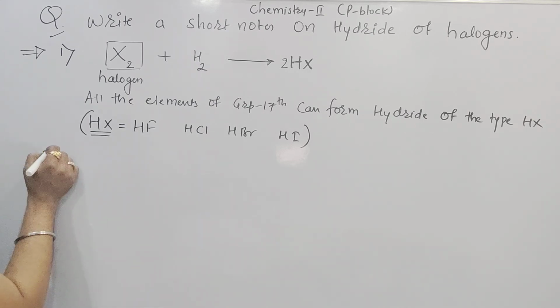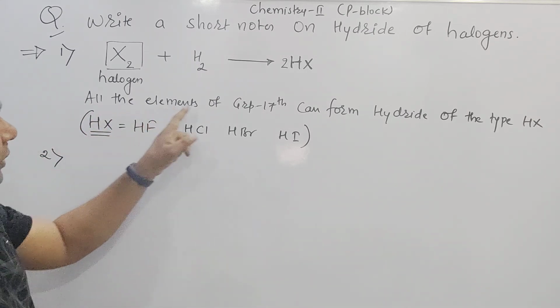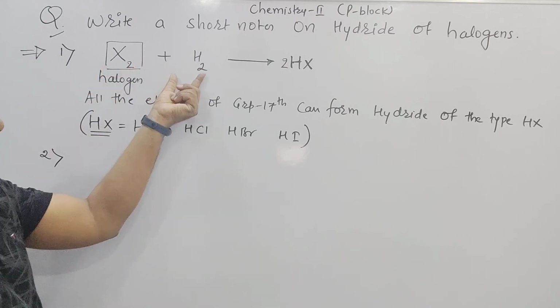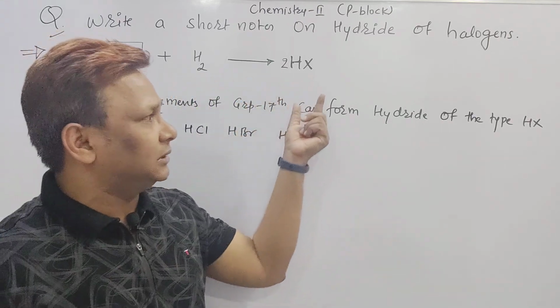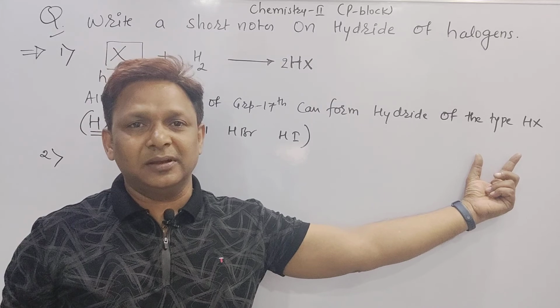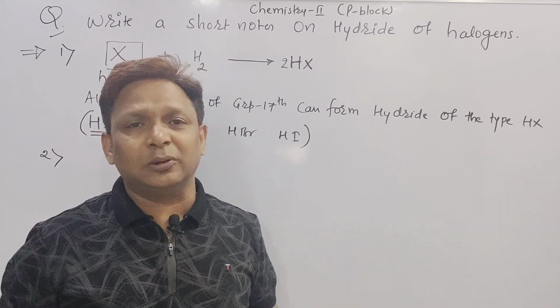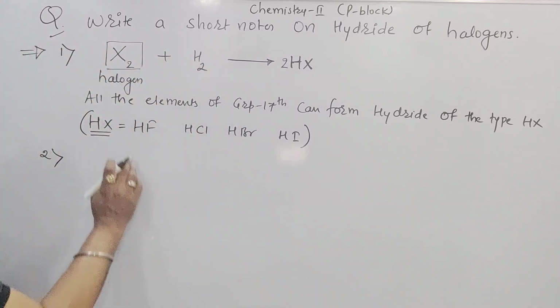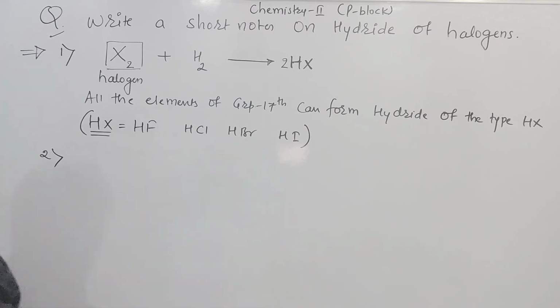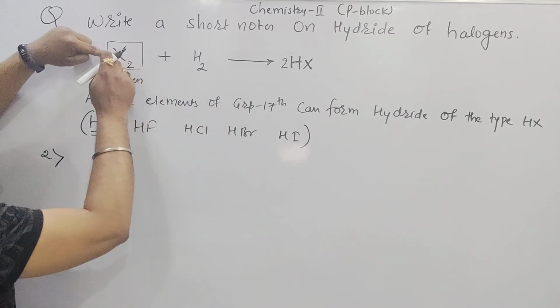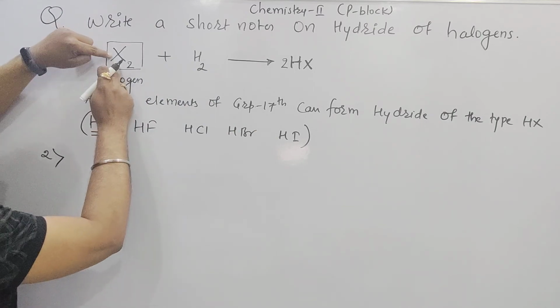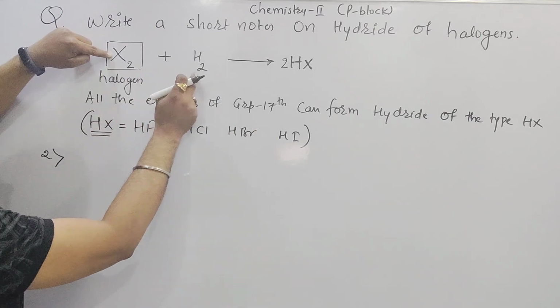Point number 2 now. See here, all the elements of group 17 combine with hydrogen to form the hydride of the type HX. X may be fluorine, chlorine, bromine, iodine. So based on that, HF, HCl, HBr, HI we wrote. But if you take fluorine here and iodine here, among fluorine and iodine, which is more reactive towards hydrogen?